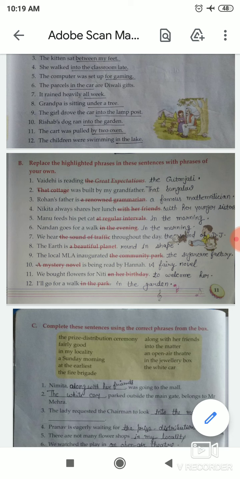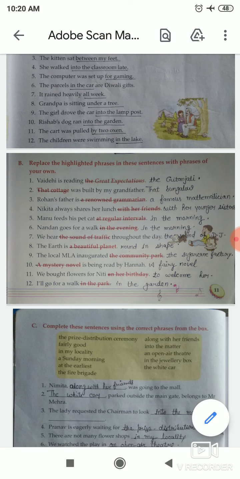Number 9 is: the local MLA inaugurated the community park. Okay, so students, in the place of the community park we add a new phrase like this: the sugarcane factory. After that the sentence is: the local MLA inaugurated the sugarcane factory.